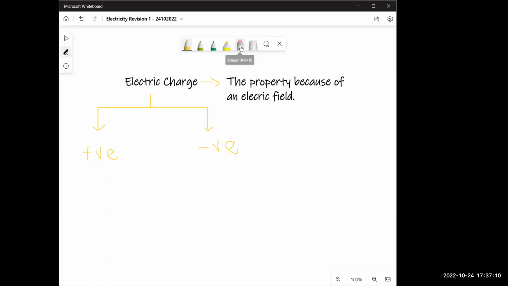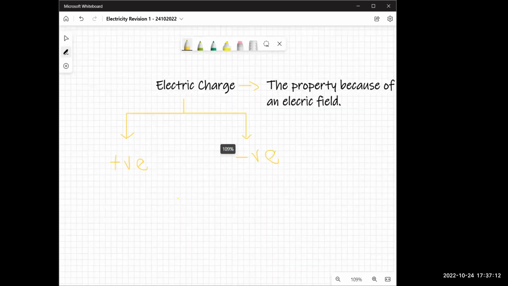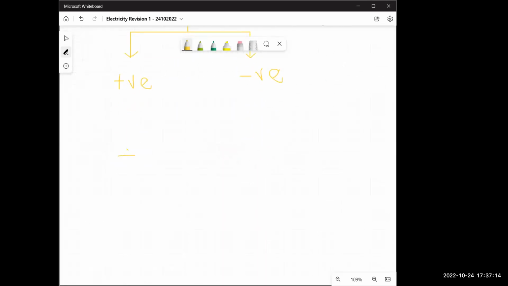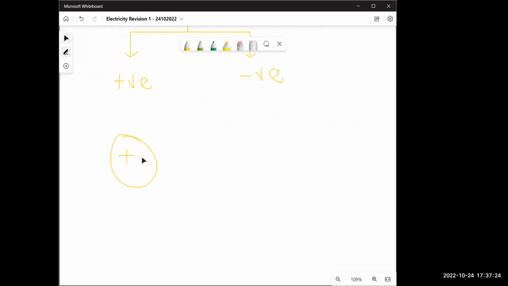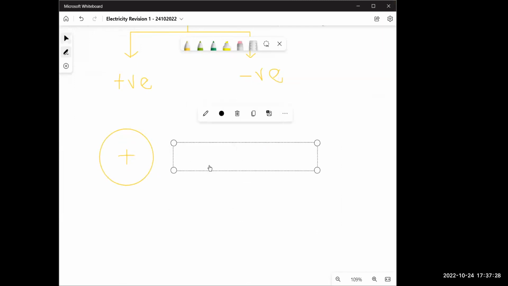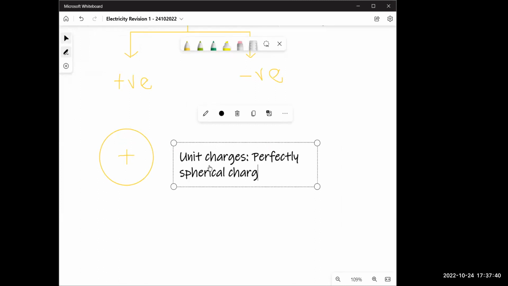All right. So how many types are there? Mavadda, tell me. Negative and positive charges. Now, one thing we will actually be focusing on in our classes, and in your syllabus, is unit charges. Now, what are unit charges? Unit charges are basically perfectly spherical charges, magnitude 1.